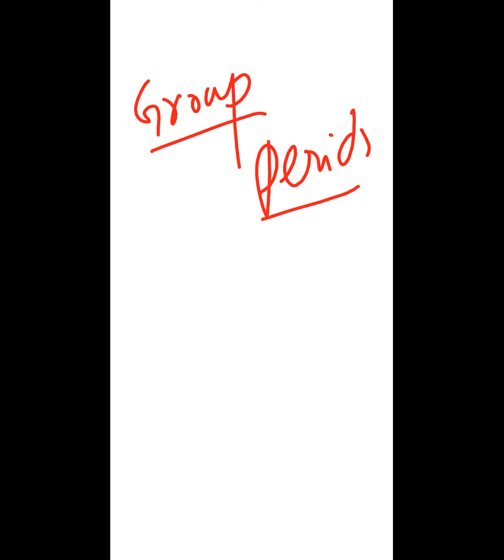In the periodic table, we have something called groups and something called periods. Do you know the difference between groups and periods? Groups, there are like 8 groups, and periods are, no, I don't know the period, but I know the groups.